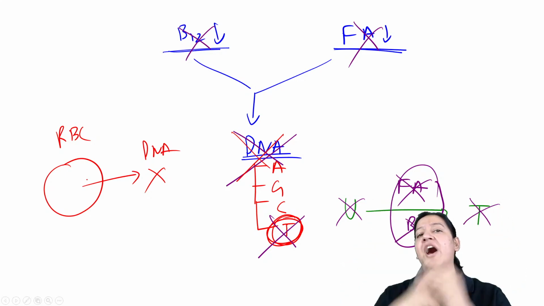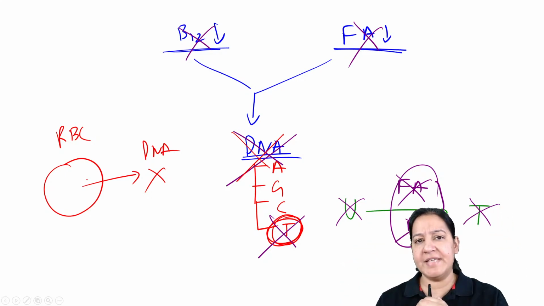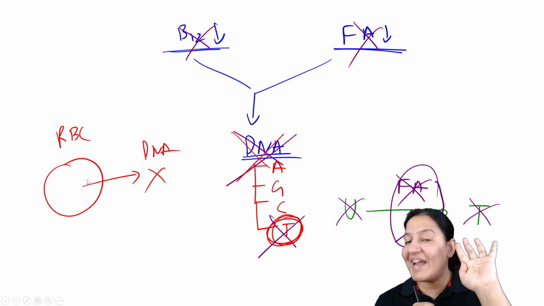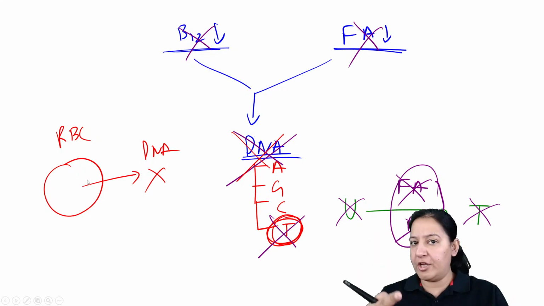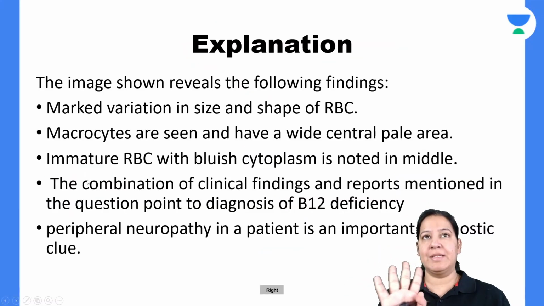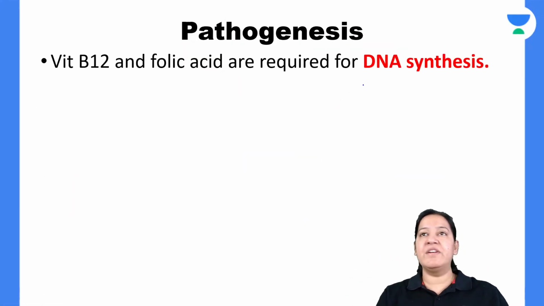But the precursor of RBC, RBC बना किस में से है? From which cell is RBC formed? RBC is formed from the normoblast. Early normoblast, intermediate normoblast, late normoblast, finally converted into reticulocyte and then converted into RBC. They have a nucleus. So let me come to the slide, right? So the problem is with the DNA synthesis.